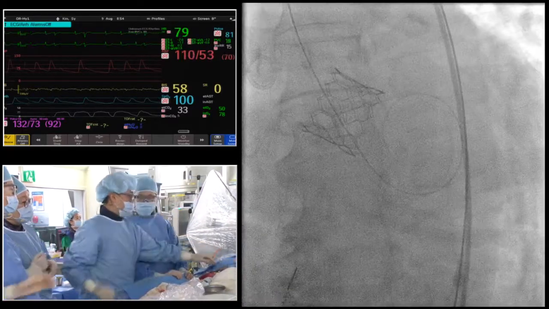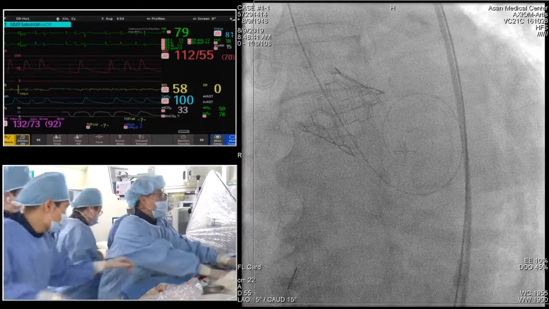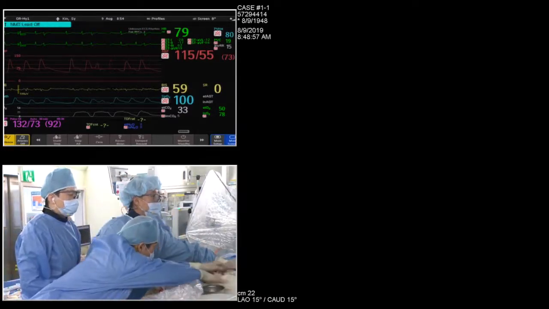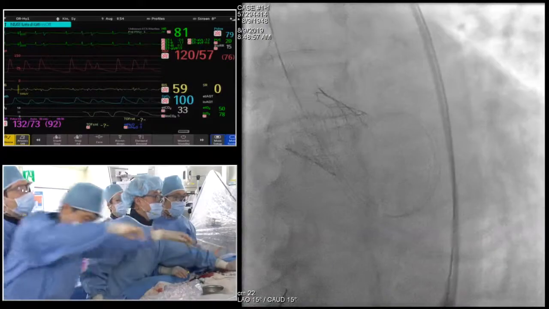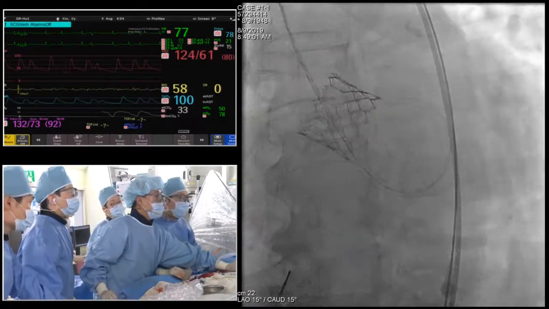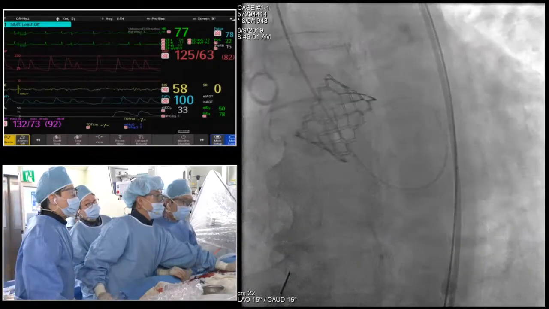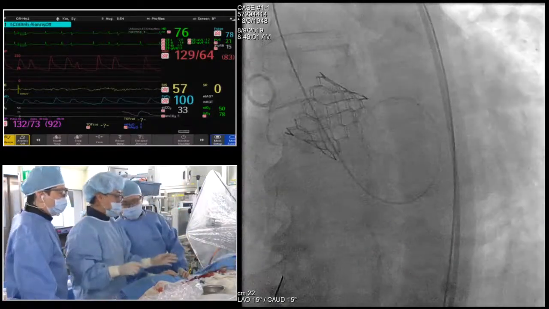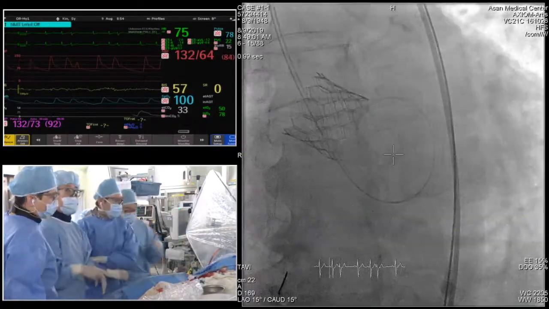Yeah, Dr. Park, check angio first. Fluoro. Ready? Angio ready. Full shot. Okay, looks good.